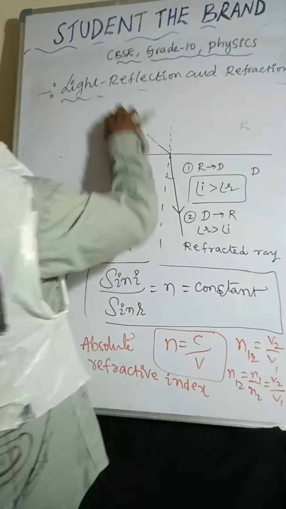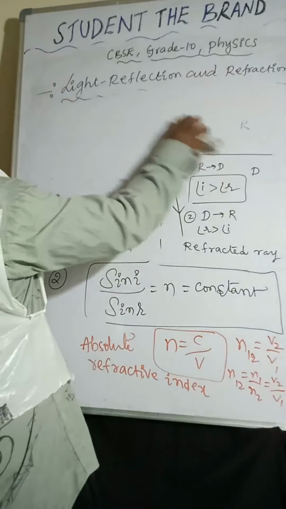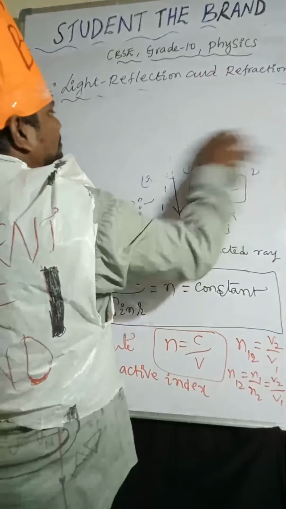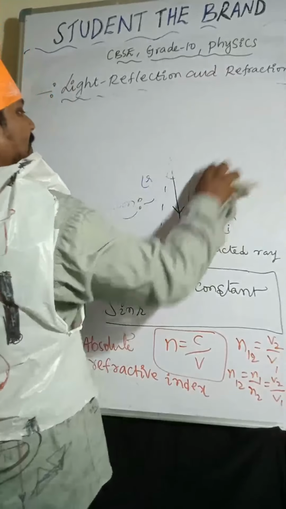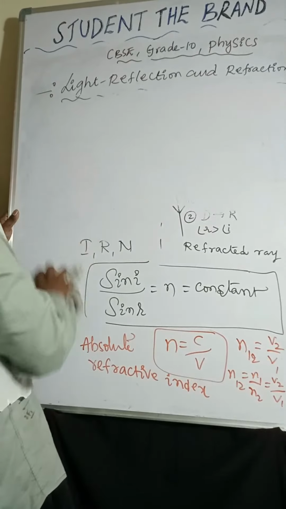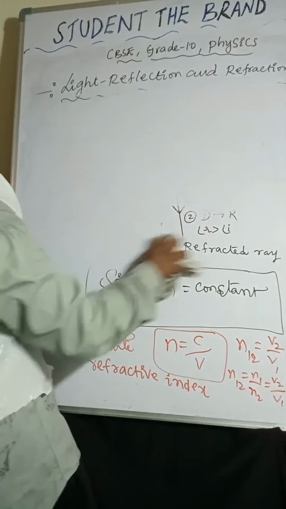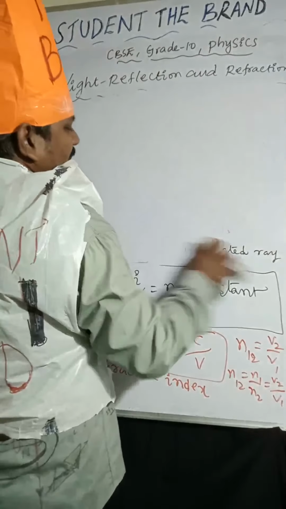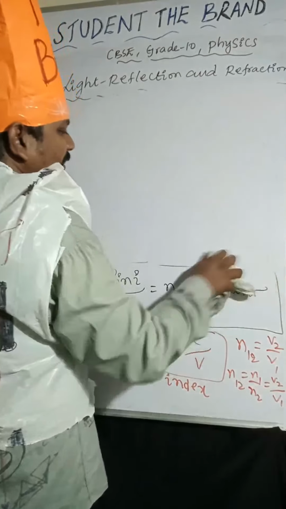Now we'll discuss critical angle and total internal reflection. I will explain very clearly, point to point. Be careful, listen.